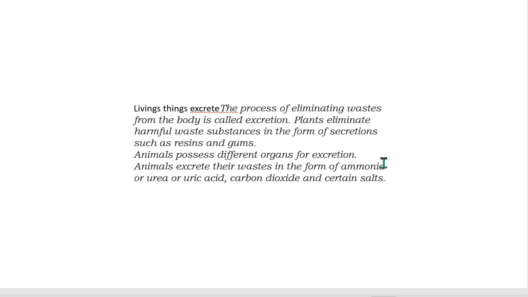And living things also excrete. Whatever we eat, we also excrete, and plants eliminate harmful waste substances in the form of secretions such as resins and gums. Animals possess different organs for excretion. Animals excrete their waste in the form of ammonia or urea or uric acid, carbon dioxide and certain salts.